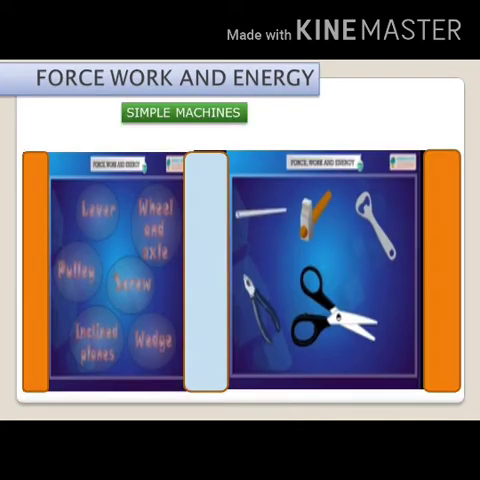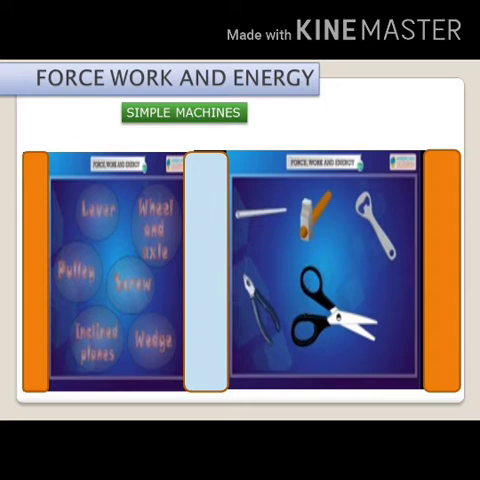Often we have to use some tools to do some work. Such tools are called simple machines. For example, we use a knife to cut an apple. Here the knife is a tool or a simple machine. Simple machines help us to do our work faster and with less effort, change the direction of force used, and do work with less force.